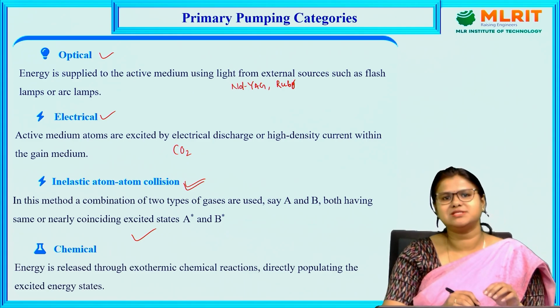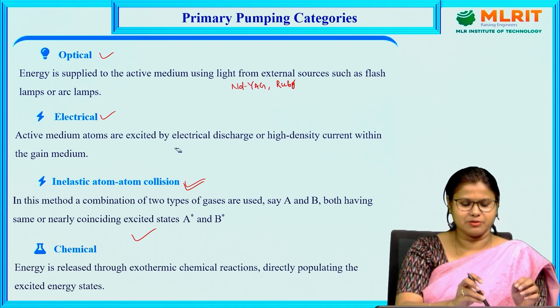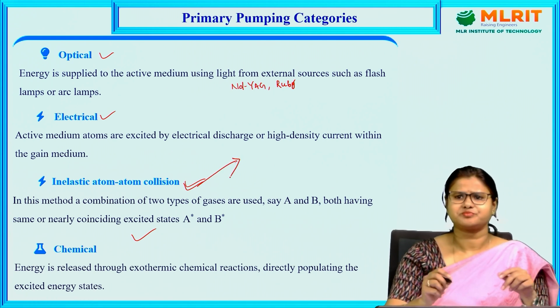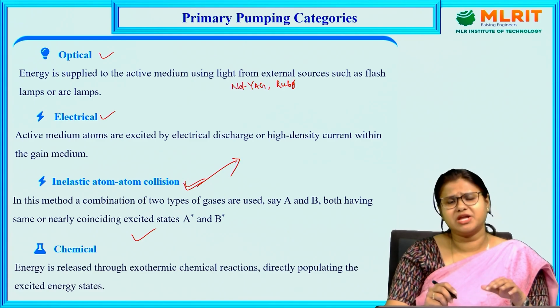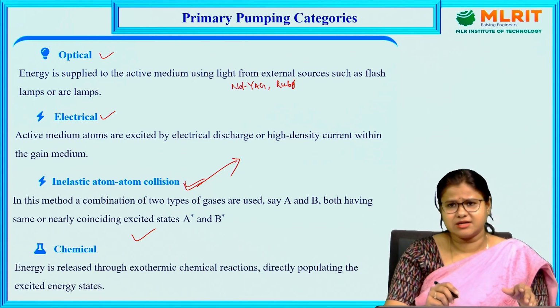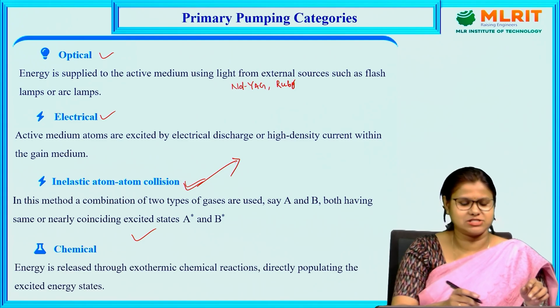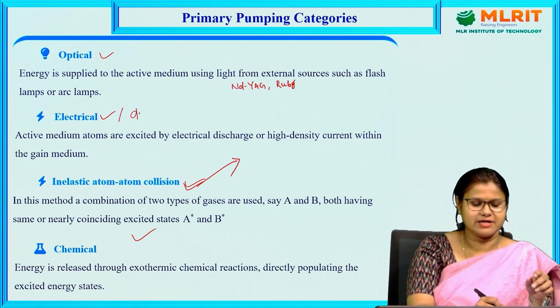What happens in this inelastic atom-atom collision? First we use electrical pumping, also known as direct electron excitation.